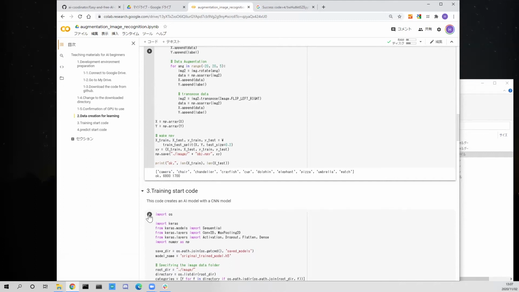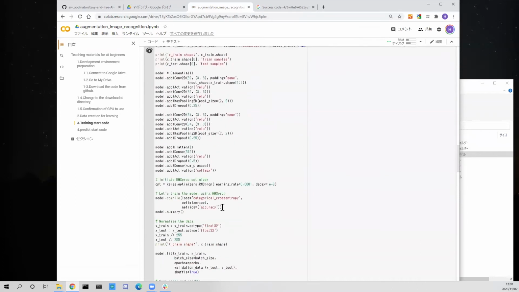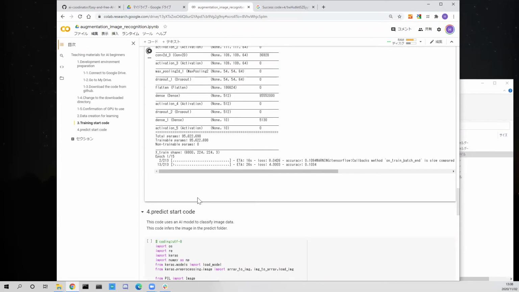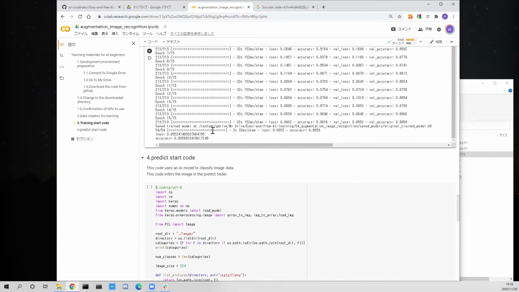Let's start training the AI model. Please wait a moment. You can see the training situation like this. Training is over. Let's do prediction using the AI model. The images to use are under the predictor folder.